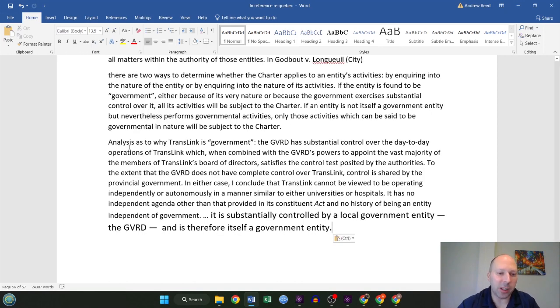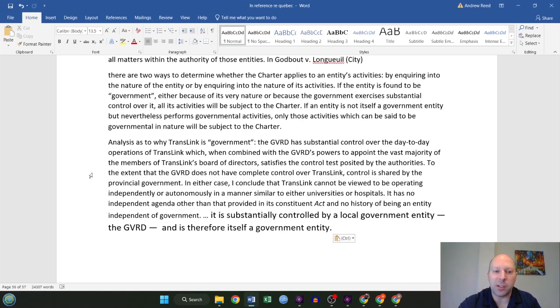So their analysis here as to why TransLink, being partly run by BC Transit and under this act that's in question in this case, the Greater Vancouver RD has substantial control over the day-to-day operations of TransLink, which, when combined with the GVRD's powers to appoint the vast majority of the members of TransLink's board of directors, satisfies the control test posited by the authorities.